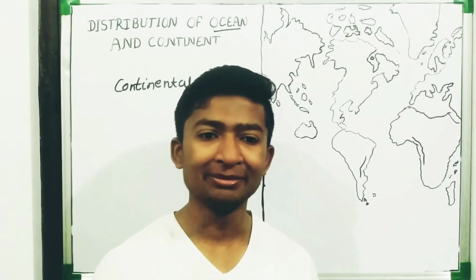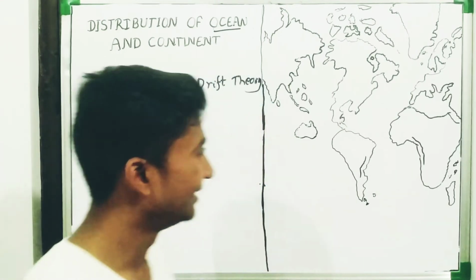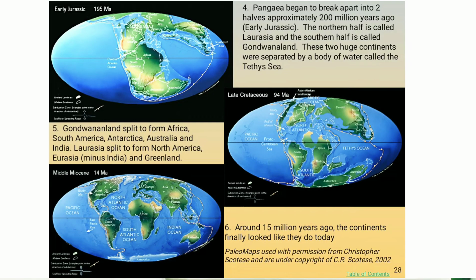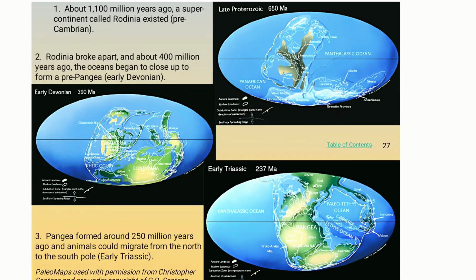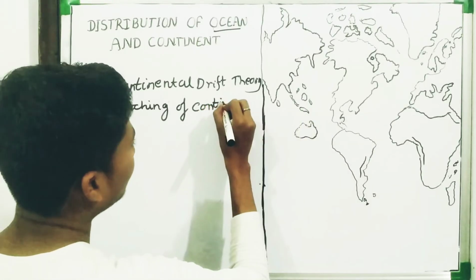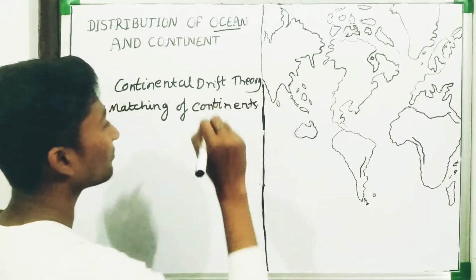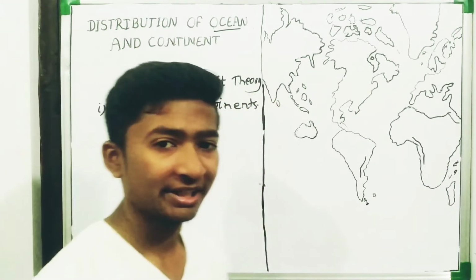Let's see all these evidences one by one. First is matching of continents. Till the time you see the map. Okay? Yes. Matching of continents.